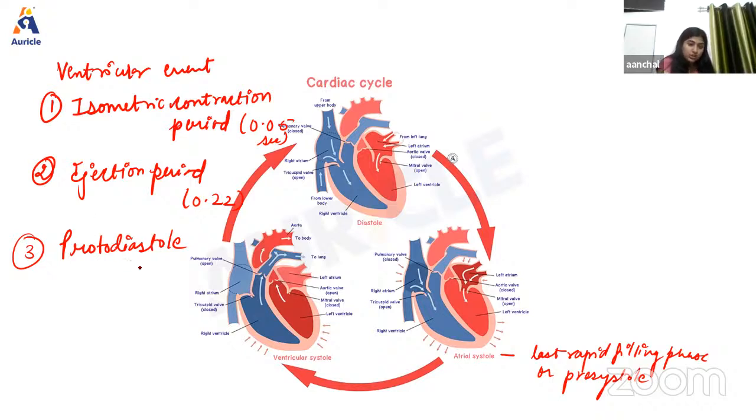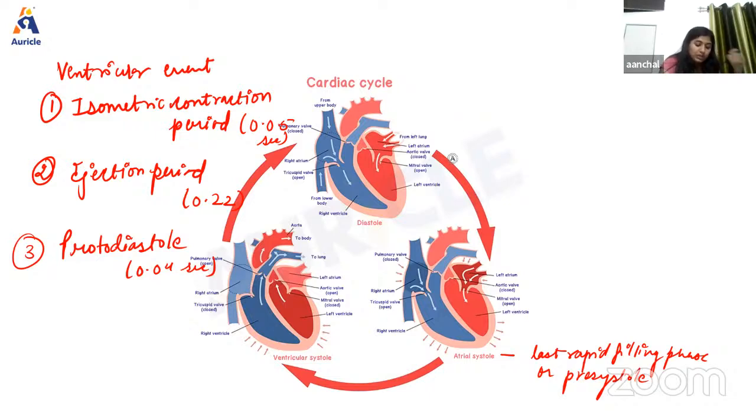So its duration is 0.04 second, and in this phase, due to the ejection of blood, the pressure in the aorta and also in the coronary artery is going to increase, and the pressure inside the ventricle will drop. Okay. Now, when the intraventricular pressure becomes less than the pressure in the aorta and the coronary artery, the semilunar valve will close, and the atrioventricular valve is already closed.